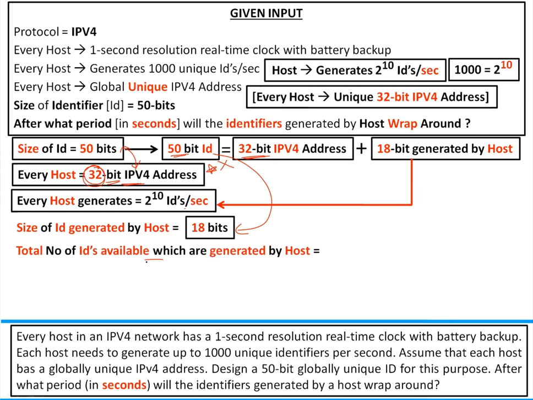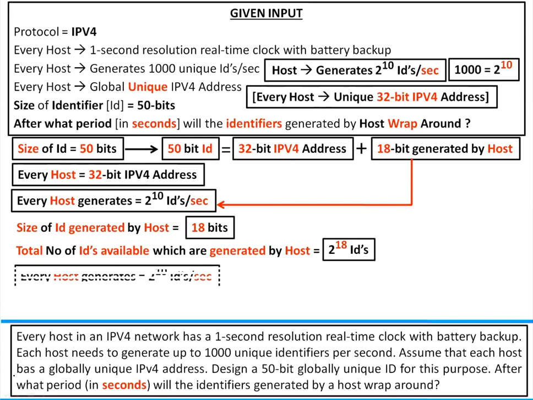So the total number of IDs generated by the host will be 18 bits, meaning 2 power 18 IDs available. That's it. After 2 power 18, you have to wrap around. That means the same IDs are to be used again, from 18 zeros to 18 ones, and then it wraps around again. Now only 2 power 18 IDs are available.